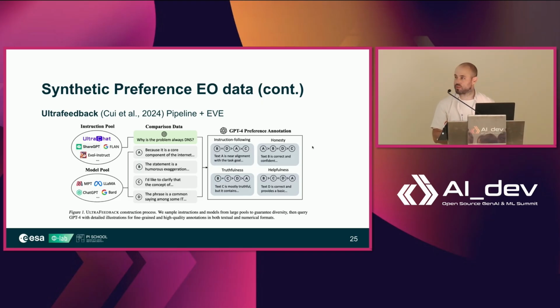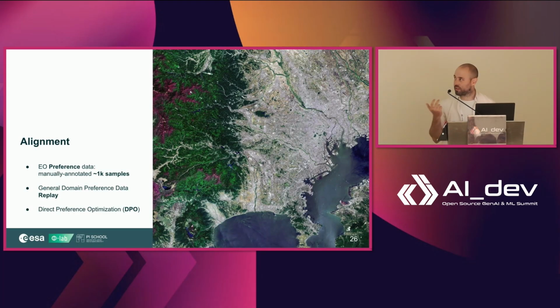Then with those scores, you can just binarize the output by choosing the preferred versus all the other non-preferred. And with this, we can do alignment. So we end up with around 1,000K samples of the authentic ones, as well as the replay data that we also add once more to avoid catastrophic forgetting, and we do it by direct preference optimization.